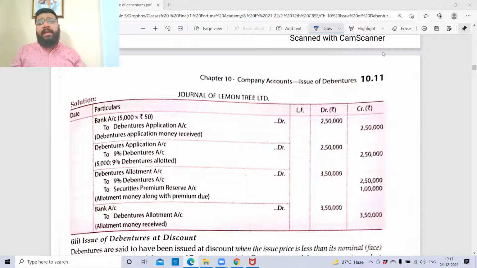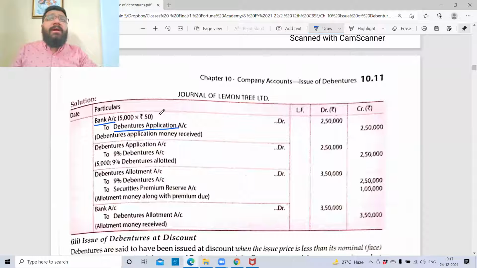Okay. So first entry, guys, very simple. First is the application stage. So what will the entry be? Bank account debit to debenture application, because this is installment. It is the number of debentures issued into the application money. So 5,000 into 50 is 2,50,000, being debenture application money received.